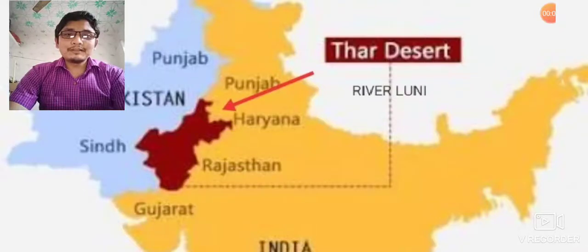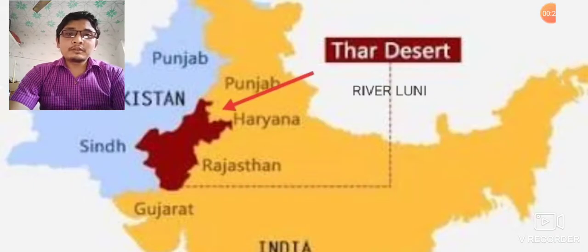Hello everyone. Today I will discuss the desert of India, basically the Thar Desert. It is in the northwestern part of India. You can see it on the image, covering parts of Punjab, Haryana and Rajasthan, and some part of it is also in Pakistan. The only major river of the desert of India is the river Luni.